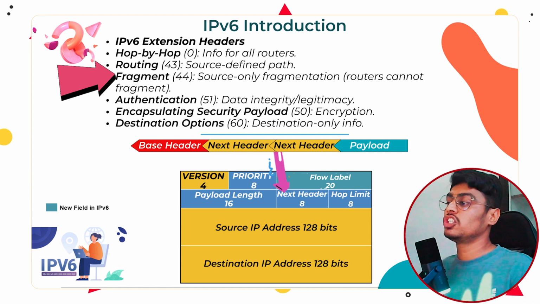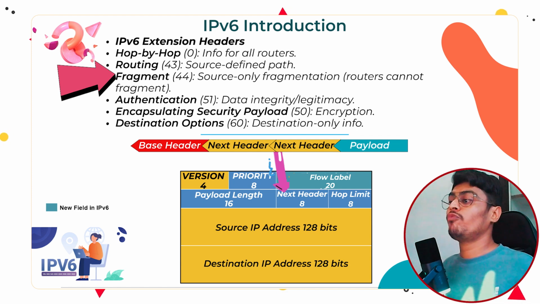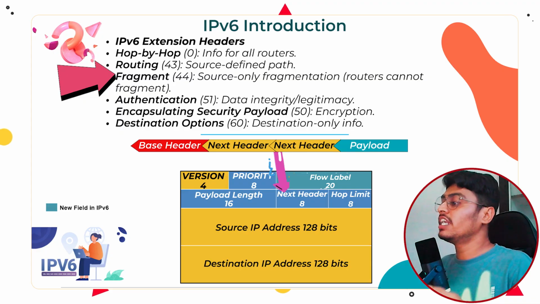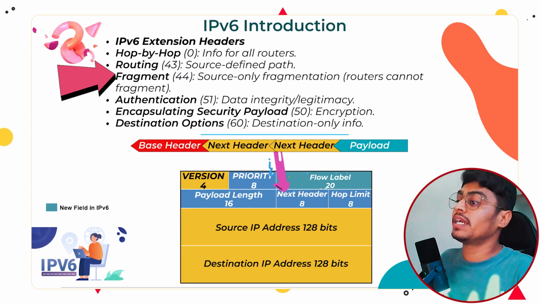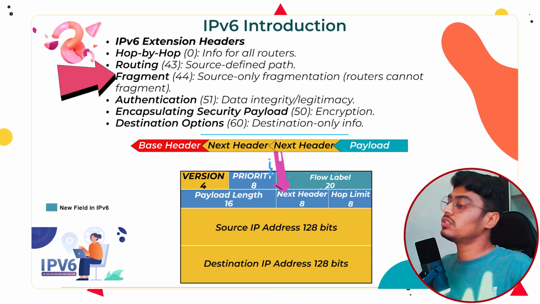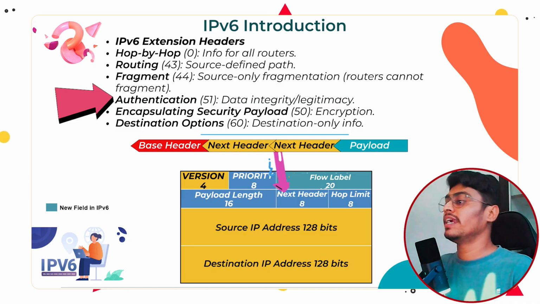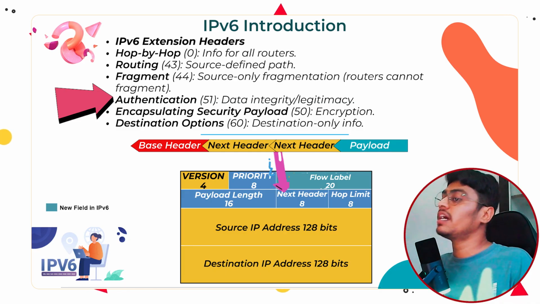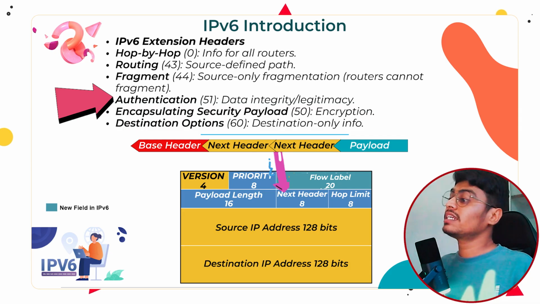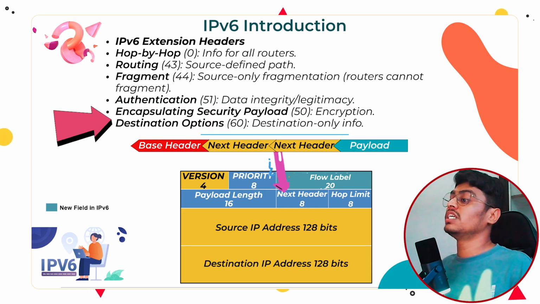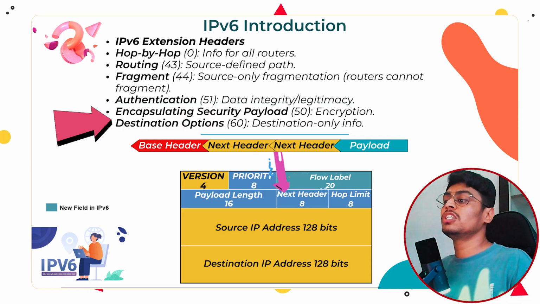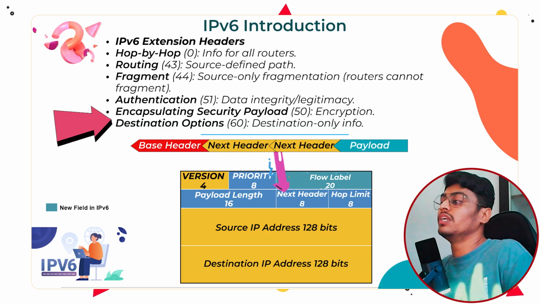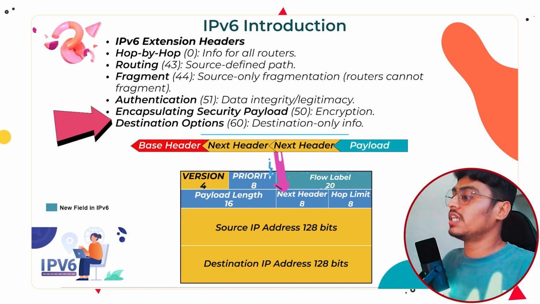Next is fragmentation header. Its decimal value is 44, used for fragmentation, but with a difference. In IPv6, intermediate routers cannot fragment packets. Only the source can fragment before sending. The next is authentication header. Decimal value is 51, used for authentication and maintaining data integrity using hash values. Next is destination options, which is 60 in decimal, and contains information that only the destination should read. Okay, intermediate nodes cannot open this header.